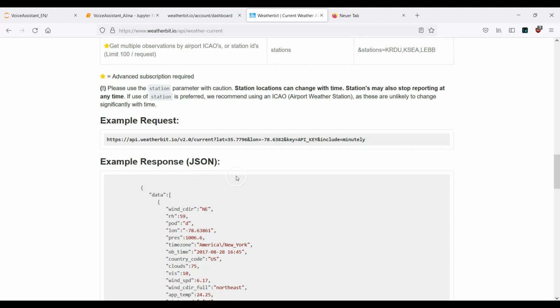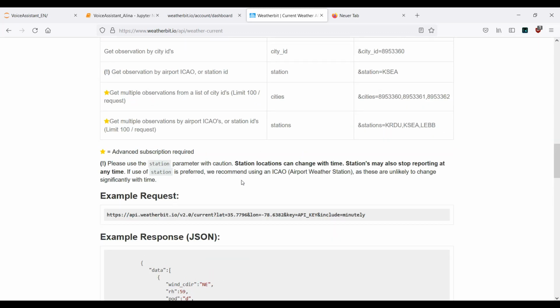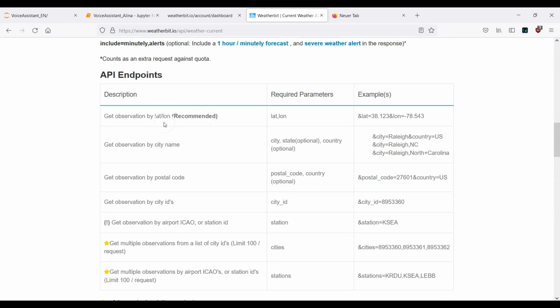Here what we want to do is get the weather information of a specific city. Here we have the description, and what we want is get observation by city name. Here we have the parameters, and this is actually what we need: the city.